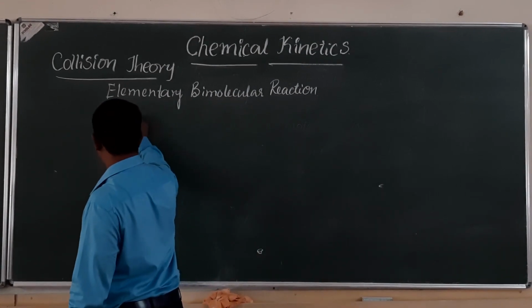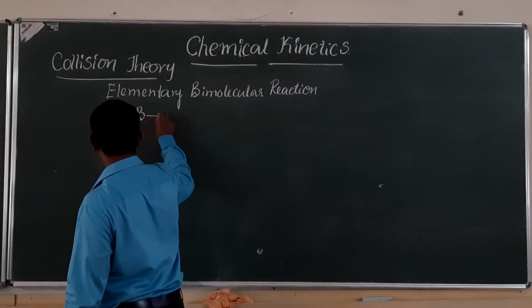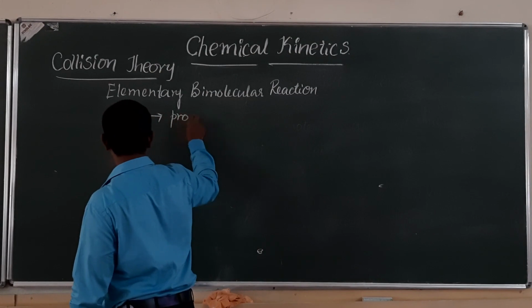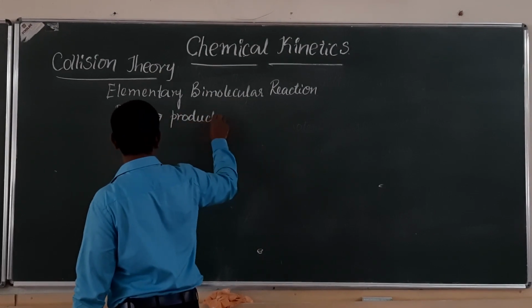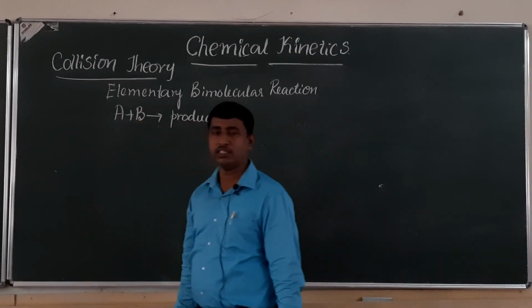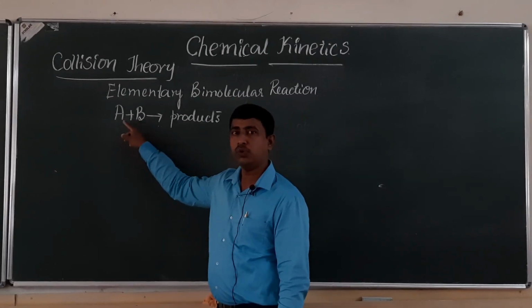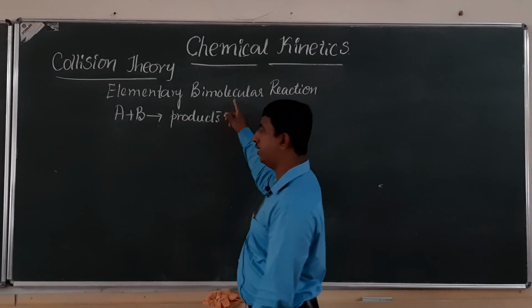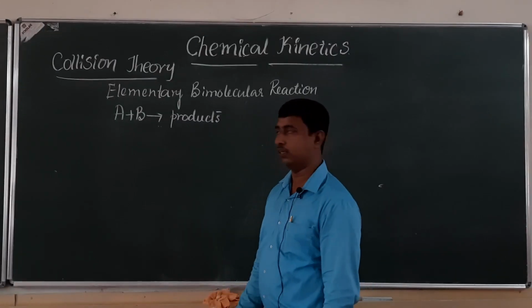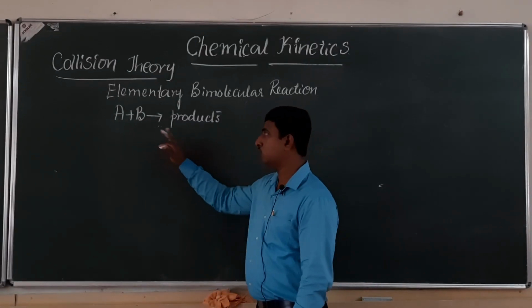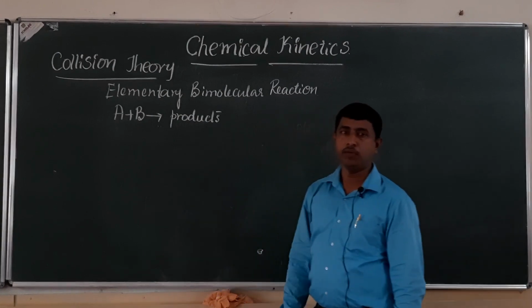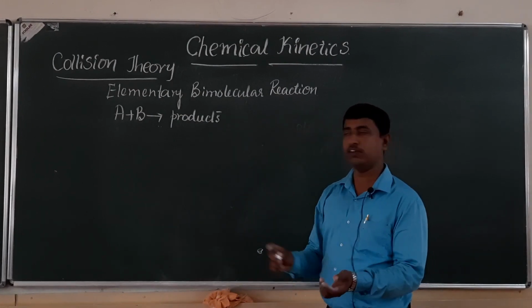Let us write the equation. A plus B giving products. Now this is a reaction taking place in a single step, and totally two reactant molecules are present, so it is a bimolecular reaction. So collision takes place between molecules of A and molecules of B.